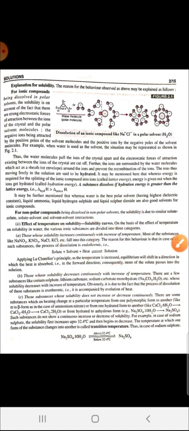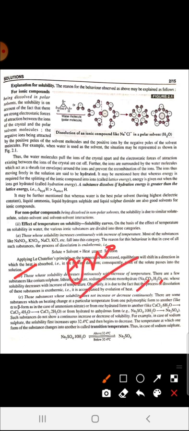Second point: substances whose solubility decreases with the increase of temperature. Examples are cerium sulfate and lithium carbonate, because when these reagents are added to the solvent, the process is accompanied by evolution of heat. It means these are exothermic.